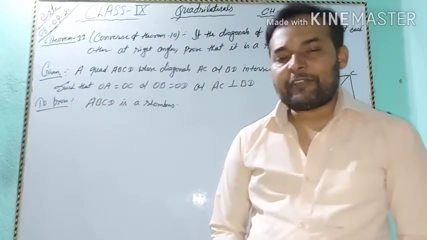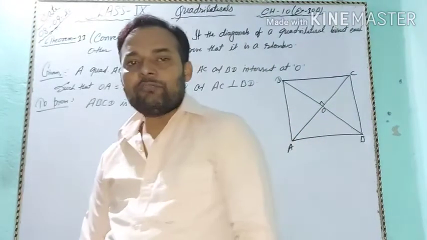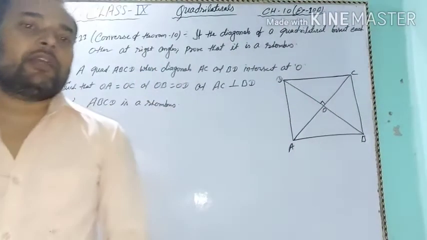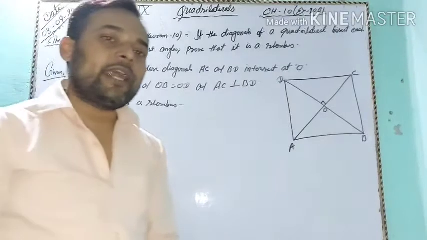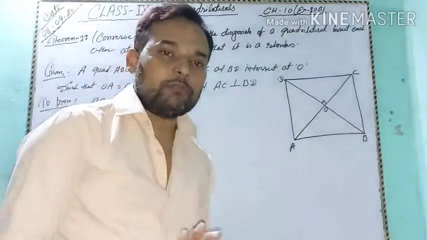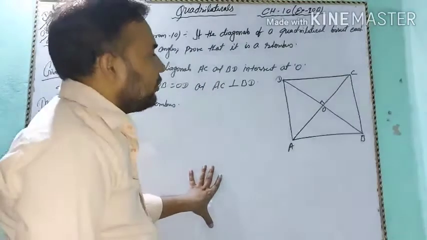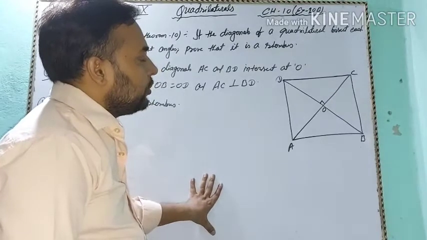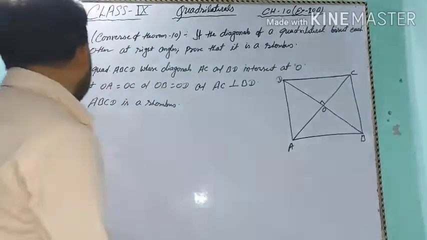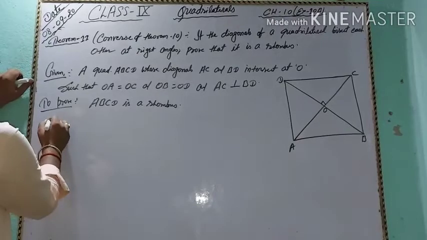Okay, so students, we know that a quadrilateral in which the diagonals bisect each other is a parallelogram. Let's start the proof.